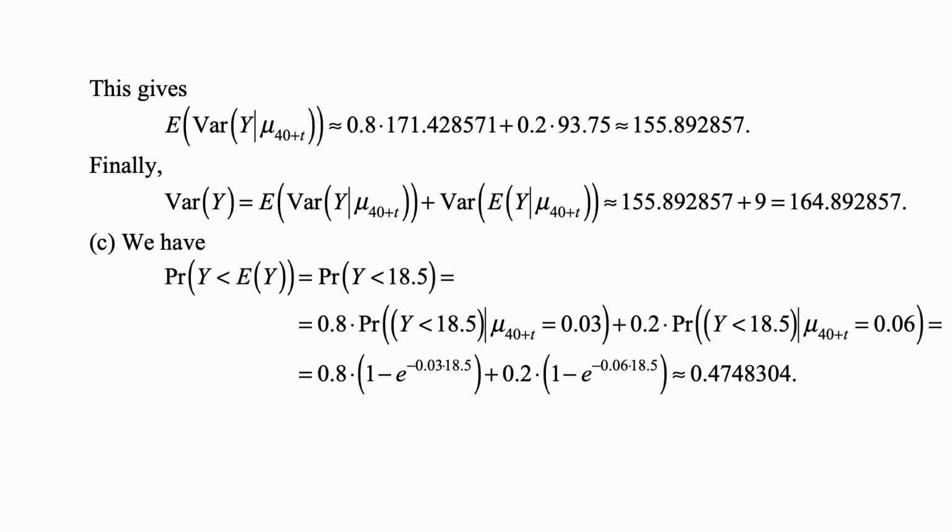So this is an application of the law of total probability. Well, under constant force, what's the probability of being less than something? That's 1 minus the probability of being more than something, and the survival function under constant force is the survival function of the exponential distribution, which is e to the minus the force times the time. The time is 18.5 here, the force is 0.03 in the first case and 0.06 in the second case, and we just do the calculation, and we get approximately 0.4748304.